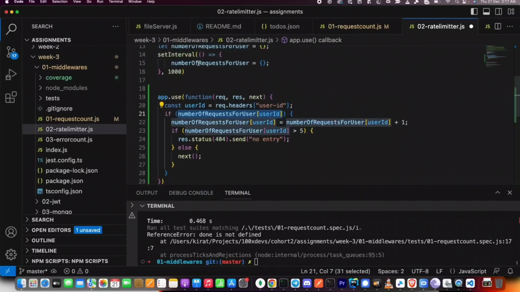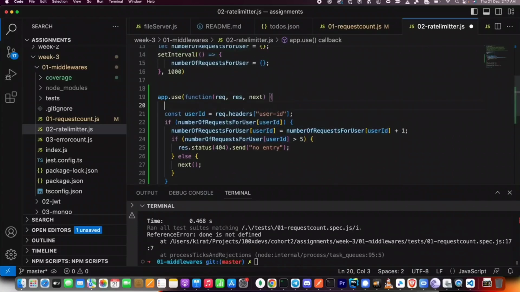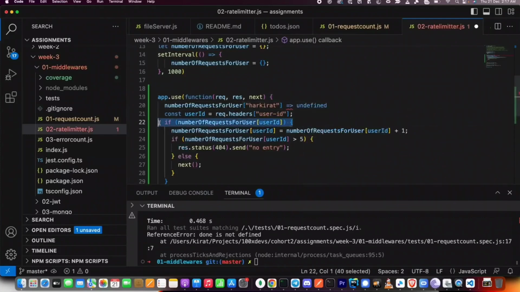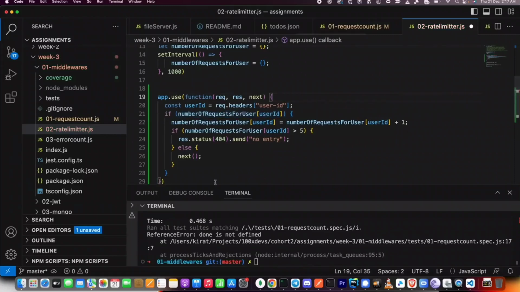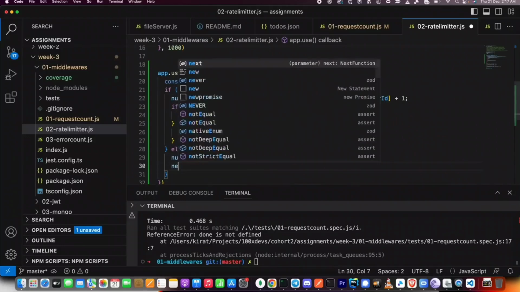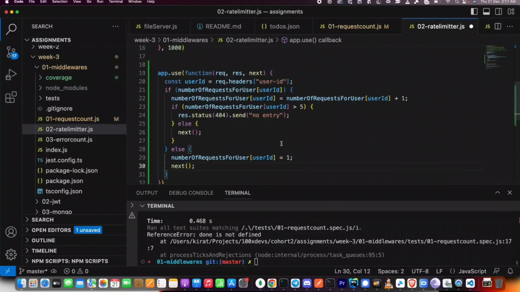The answer is the object is initially empty. So what would the number of requests for user Harkirat be? It will be undefined. So I have to check, is this already initialized? And if not, I need to initialize it with 1. This is the first request for Harkirat. So I'm going to initialize this object. And of course, allow this request to flow through, because the first request in a second can flow through.